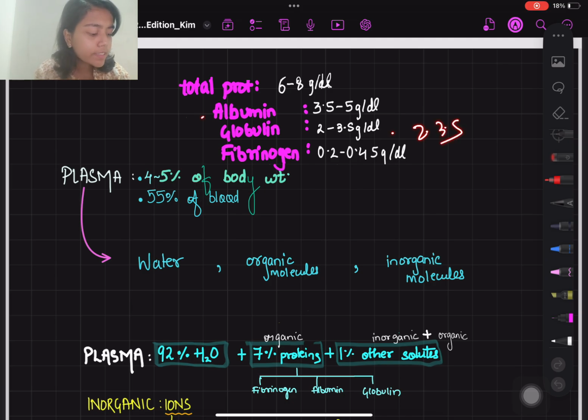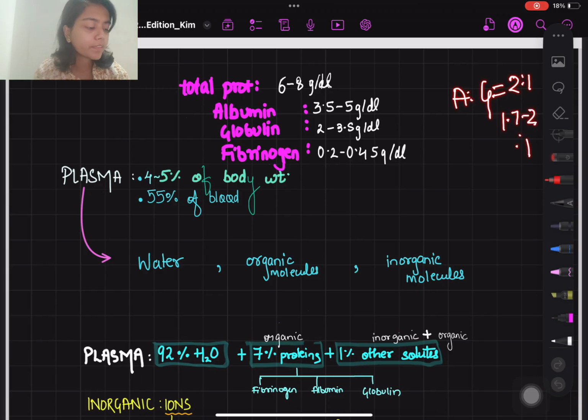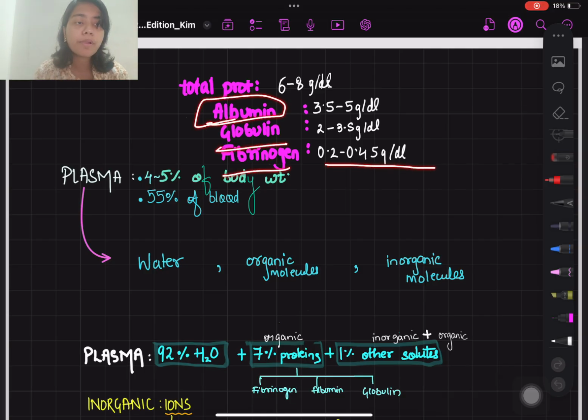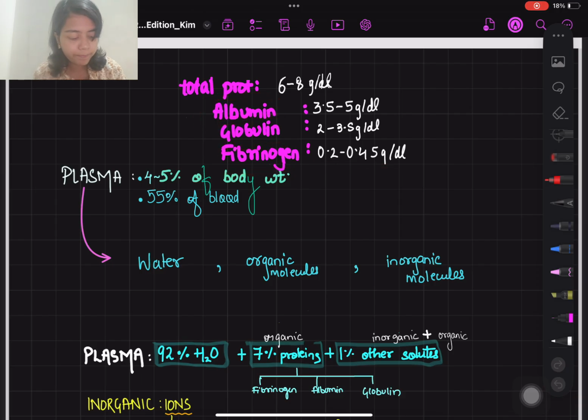Another important thing is that the albumin to globulin ratio is asked. You can say either 2:1 or 1.7, say 2:1, okay? 1.7 to 2 is the range, to 1. As you can see, albumin is more. Then globulin, then fibrinogen is 0.2 to 0.45 grams per dl.